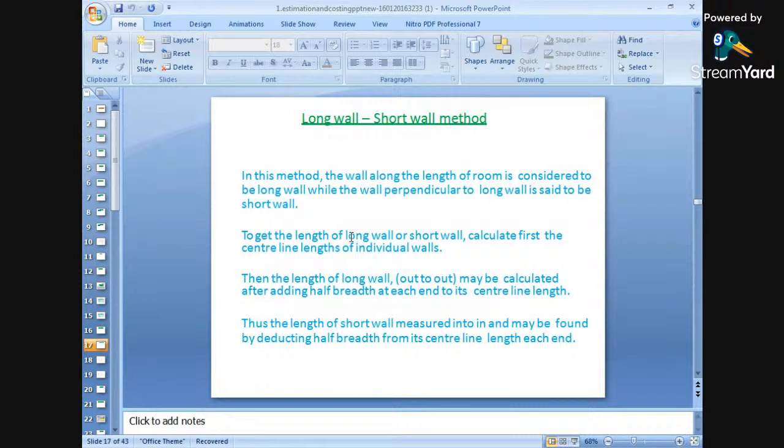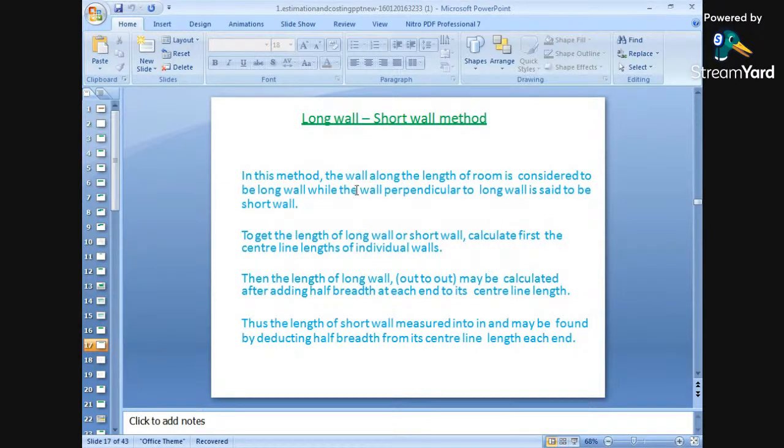What is actually the long wall short wall method? In the long wall short wall method, first we have to draw a center line plan. That is the first task. In this method, the wall along the length of the room is considered to be a long wall, while the wall perpendicular to the long wall is considered to be a short wall.